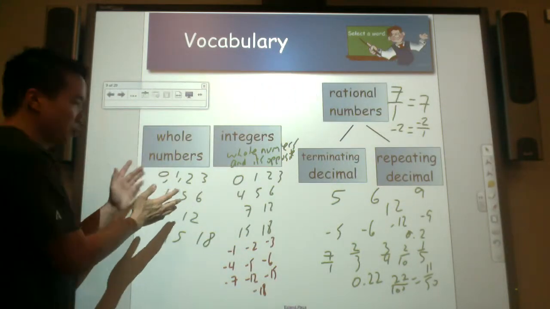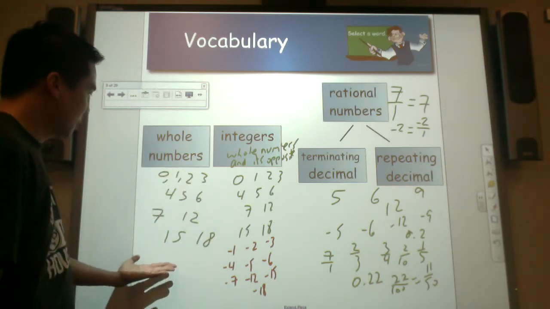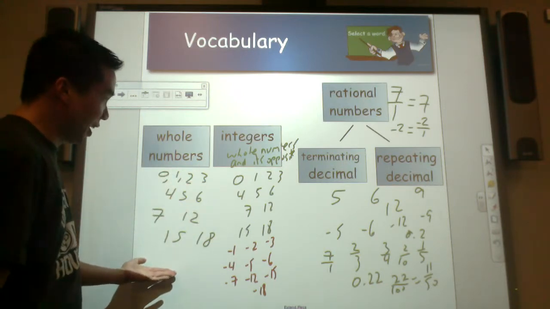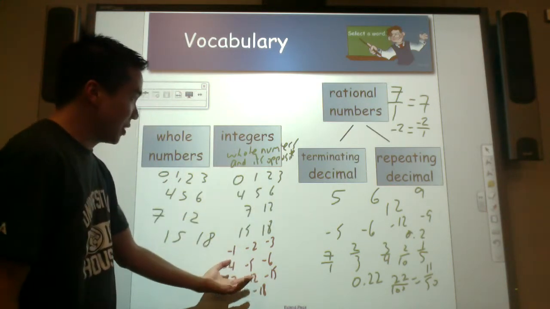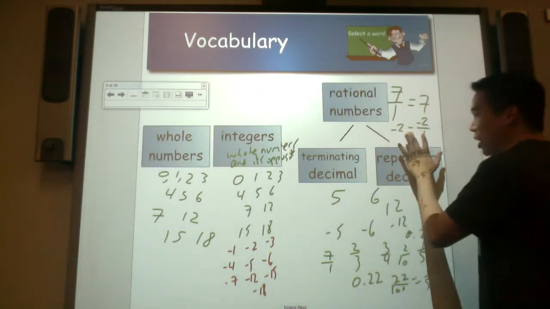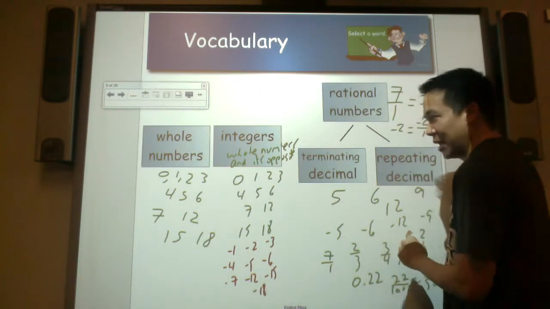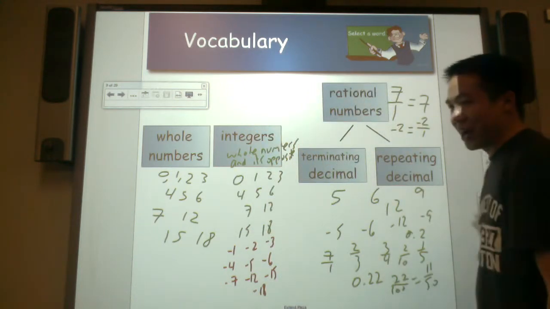You have whole numbers. Let's break it down. You have whole numbers like these. All these are whole numbers. 0, 1, 2, 3, 4, 5, 6, 7, 12, 15, 18. Then you have integers that are whole numbers and their opposite. Then the biggest one is rational numbers. Rational numbers can be whole numbers, integers, decimals, and fractions.